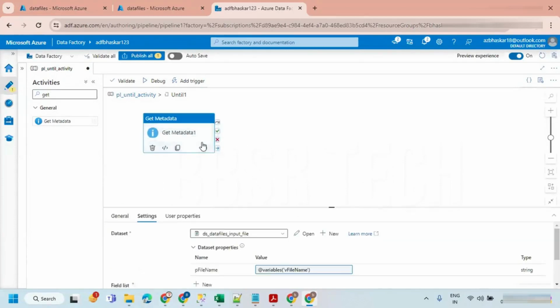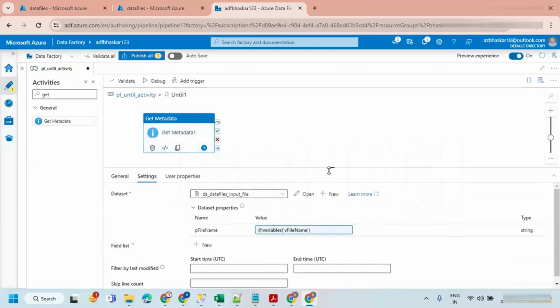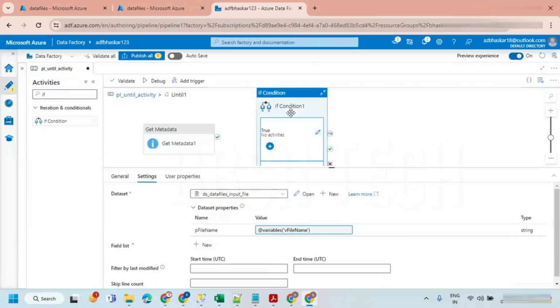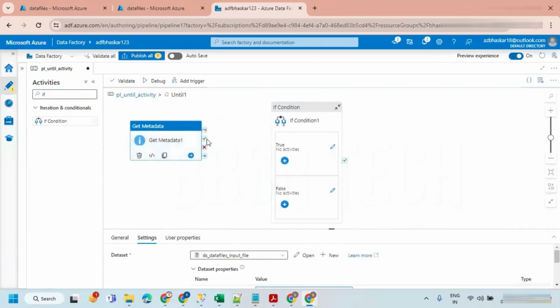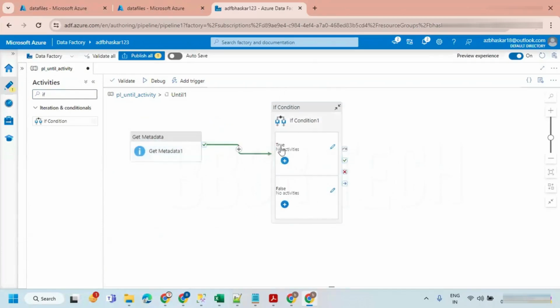The output of the Get Metadata, I wanted to give it to another activity, because this is giving true or false. But who can check whether the output of the Get Metadata activity is true or false? That is the If Condition. We are going to use the If Condition activity, which means we are giving the output of Get Metadata to the If Condition activity.